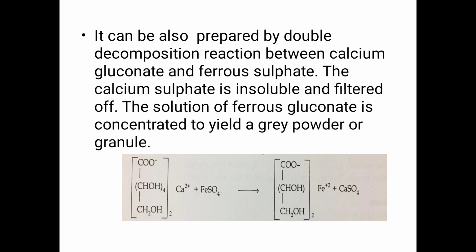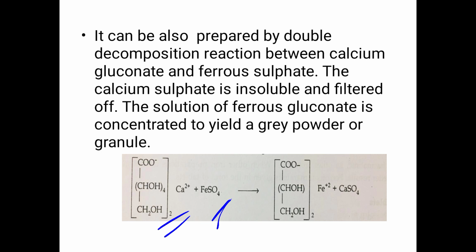Next, it can also be prepared by double decomposition reaction between calcium gluconate and ferrous sulfate. The calcium sulfate is insoluble and filtered off.